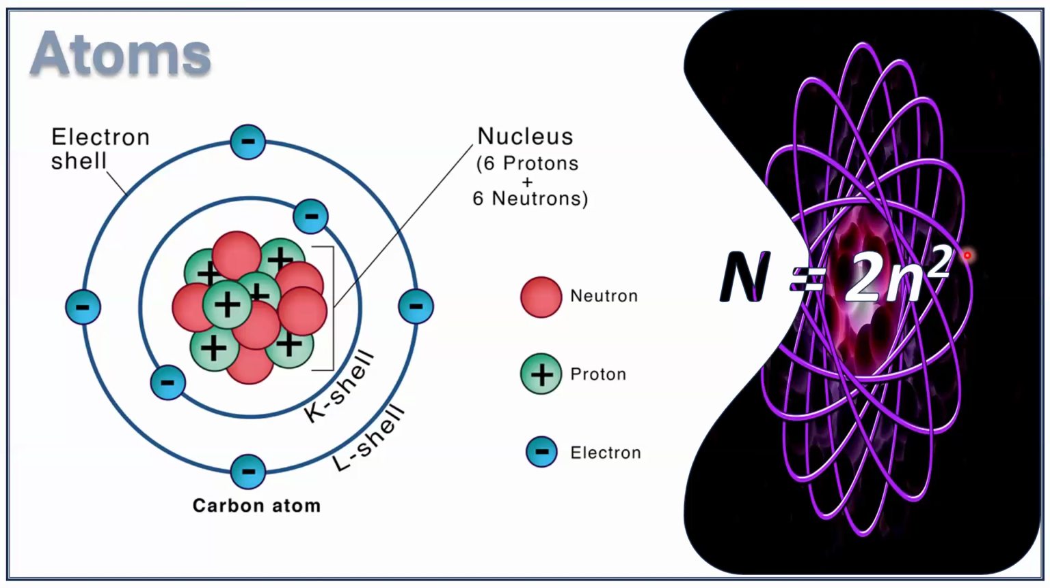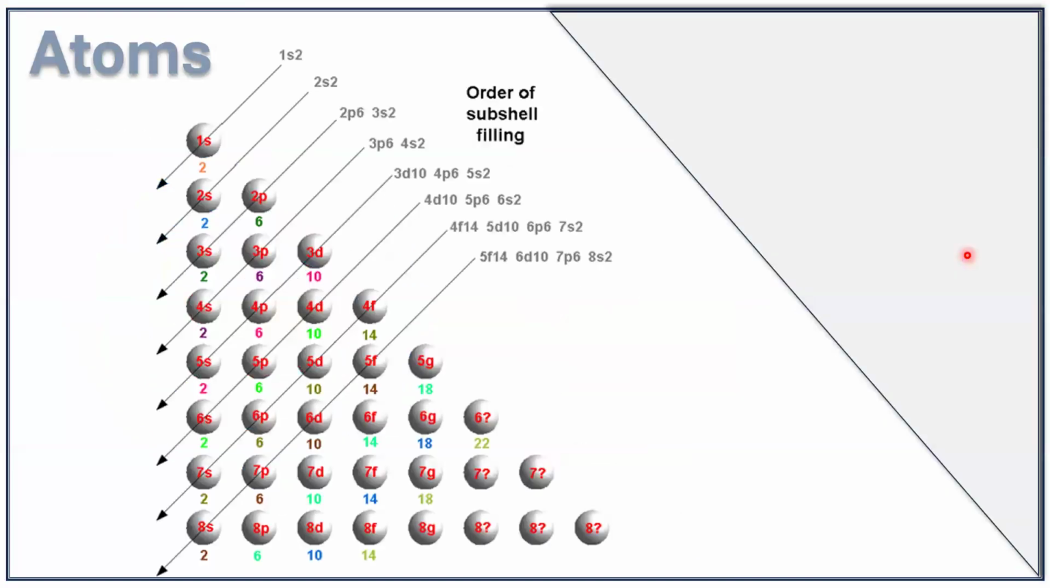Inside a shell, there are many subshells. These subshells are named the S subshell, the P subshell, the D subshell, and the F subshell. Shells are indicated as 1, 2, 3, or K, L, M, N. The subshells are indicated as S, P, D, F. In the first shell, there is only one subshell, that is the S subshell. In the second shell, there are 2 subshells, S and P subshell.